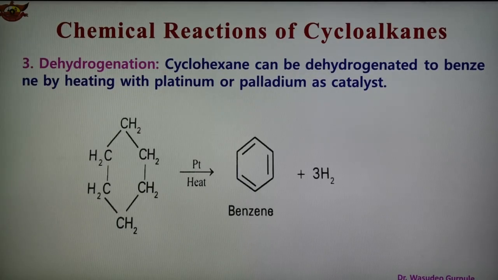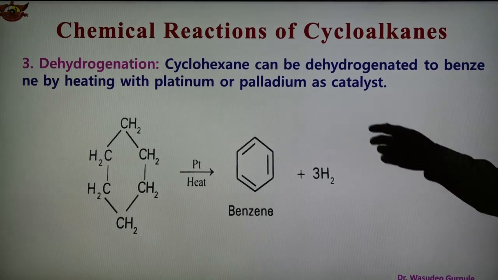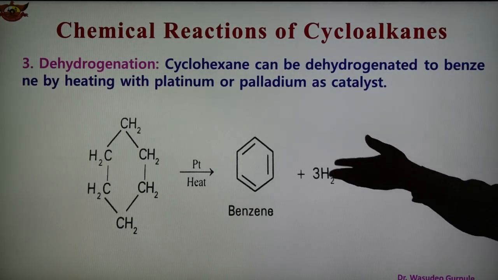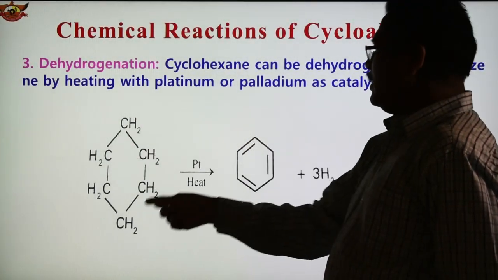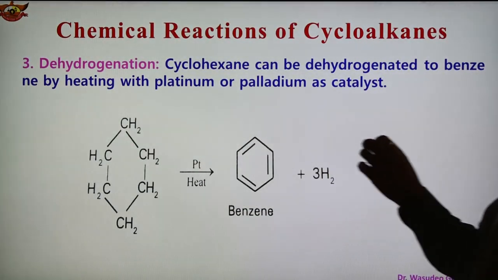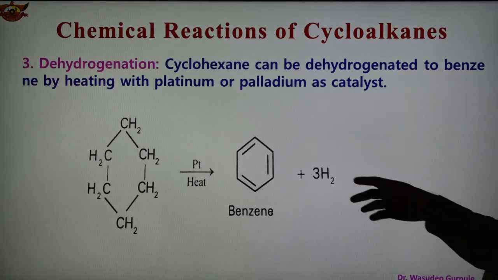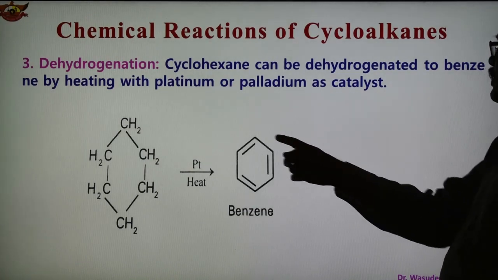Third reaction is the dehydrogenation, that is removal of hydrogen, and cyclohexane can be dehydrogenated. De means removal, and hydrogenation means hydrogen, so removal of hydrogen gives benzene as the product by heating with platinum or palladium as a catalyst. So when cyclohexane is heated in the presence of catalyst platinum or palladium, then dehydrogenation takes place. So here removal of 3 hydrogen and we get benzene.